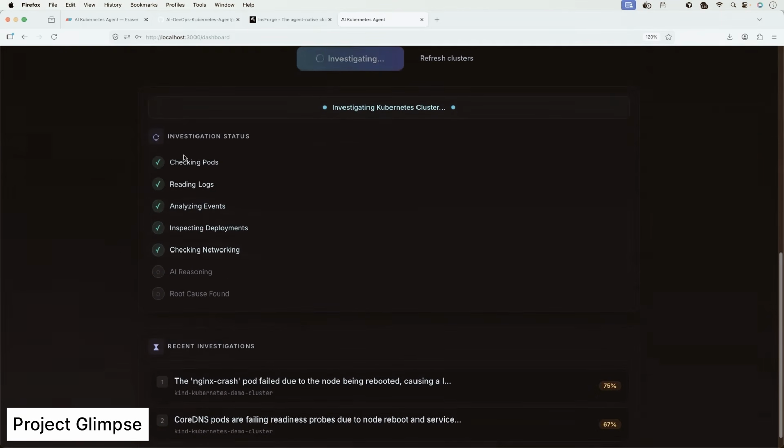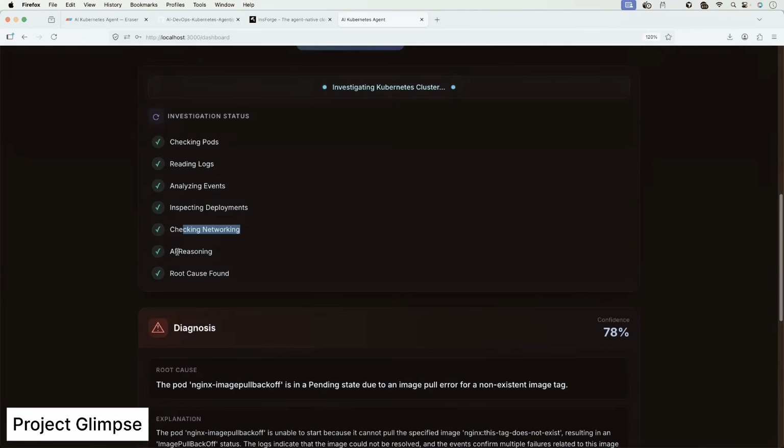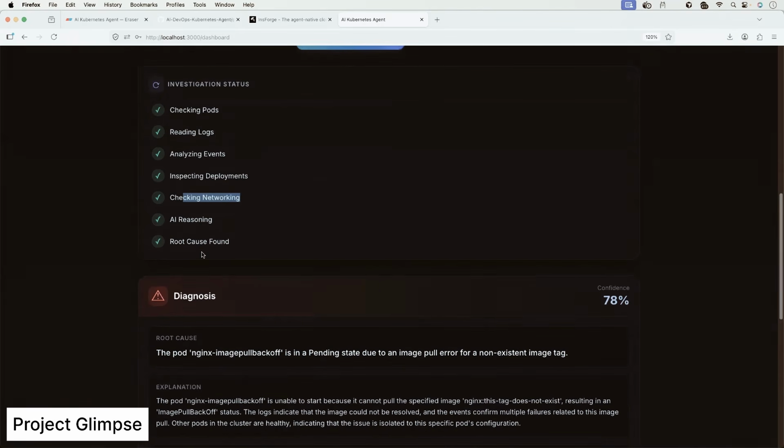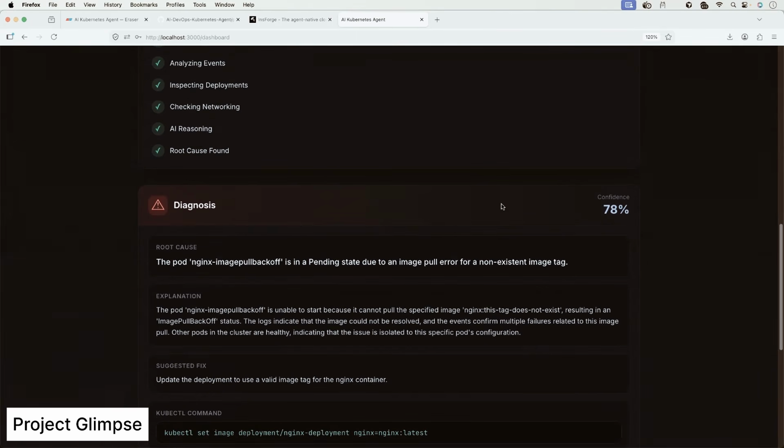What is it doing? It is investigating, checking the pods, reading the logs, analyzing the events, inspecting the deployments, checking the networking, giving this entire information to AI. Basically, we are using Open Router here and root cause found. You can see it performed the root cause.